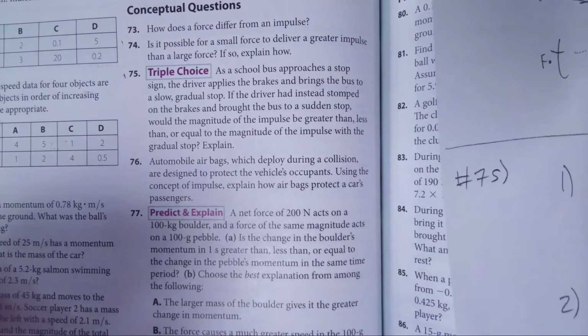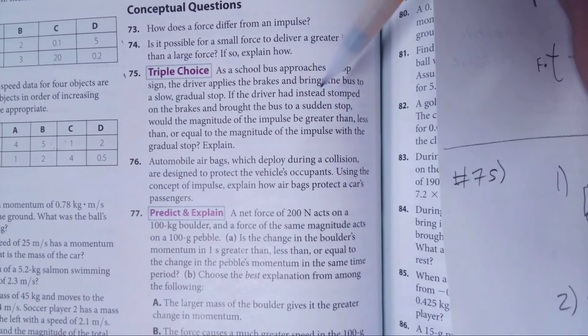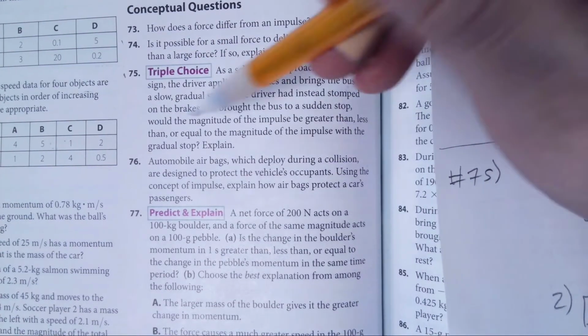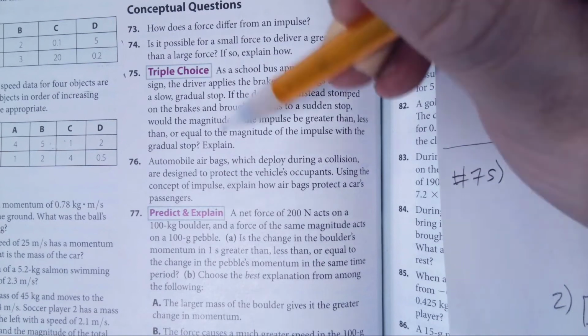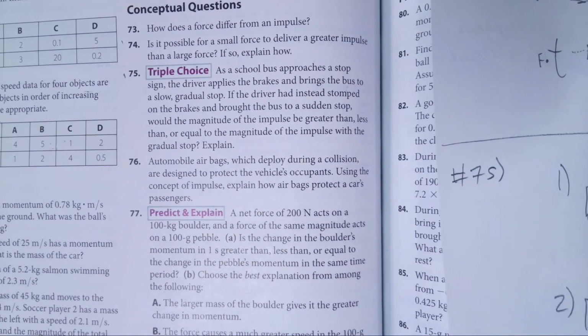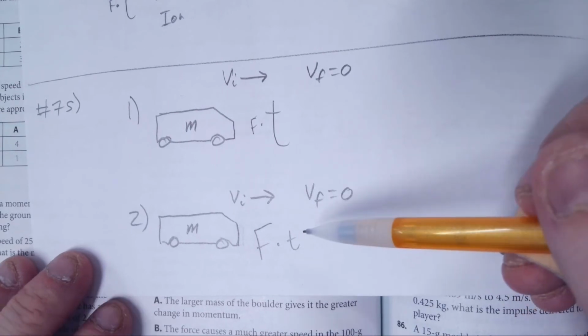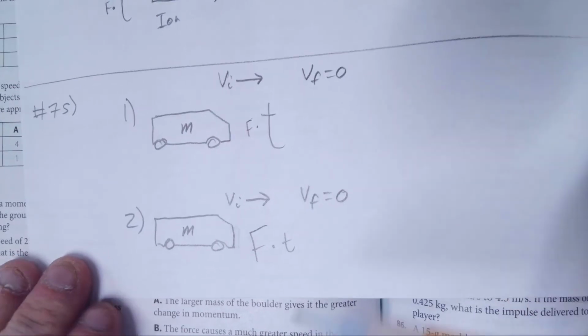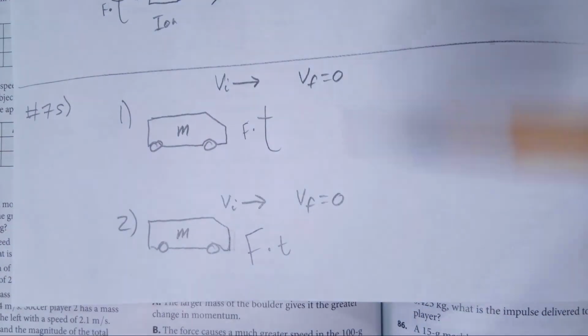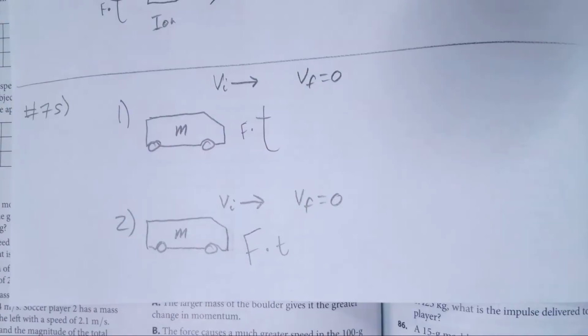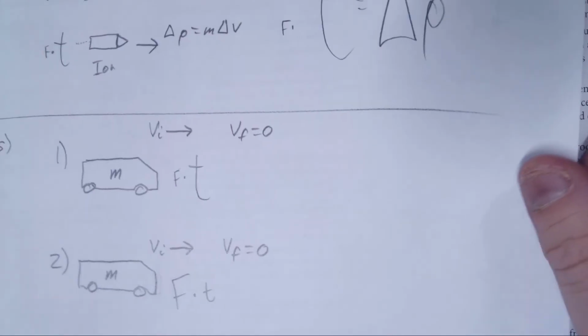They're asking, if the driver had instead stomped on the brakes and brought the bus to a sudden stop, don't worry about the magnitude, would the impulse be greater than, less than, or equal to the impulse with the gradual stop? So they're saying by stomping on it, would the impulse be greater, lesser than, or equal to this? Now, you may argue, well, I don't know what the force is, and I don't really know what the time is, but for this answer, we need to remember that impulse is not just force times time.